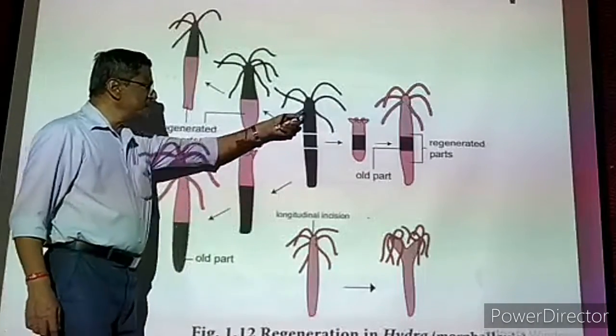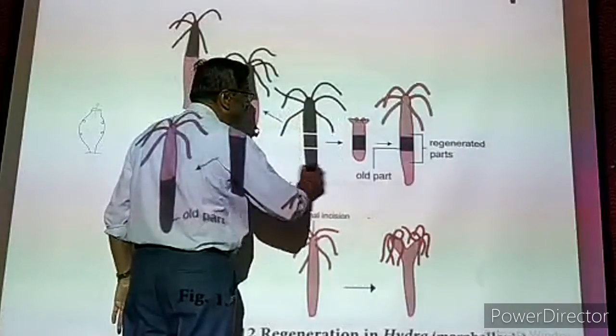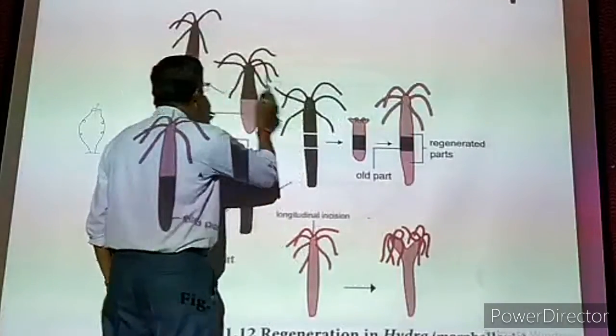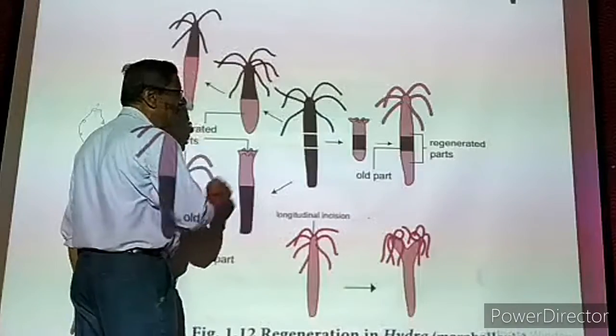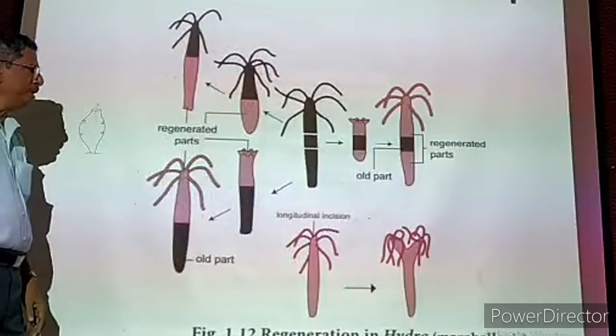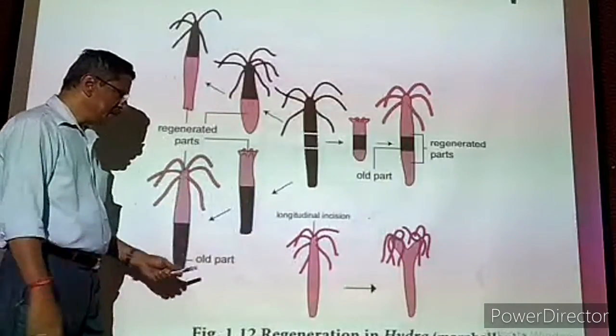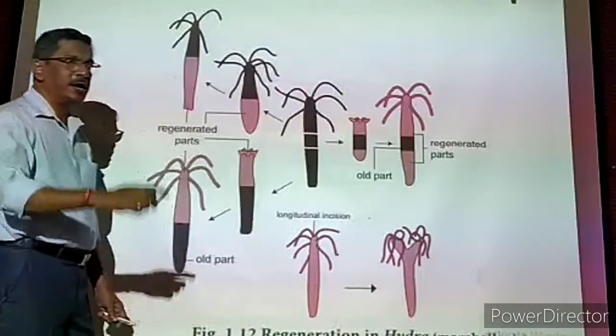In the picture it is given 3 pieces. Imagine that we are cutting this animal into 5 pieces. Each piece will develop into one complete animal, so 5 Hydra will be produced. So it is a type of multiplication, a type of reproduction. It is regeneration in Hydra.